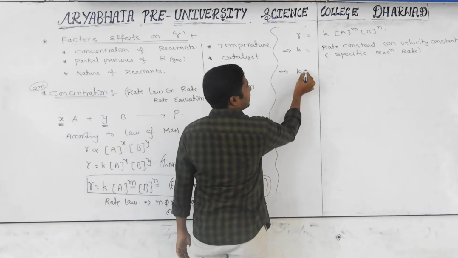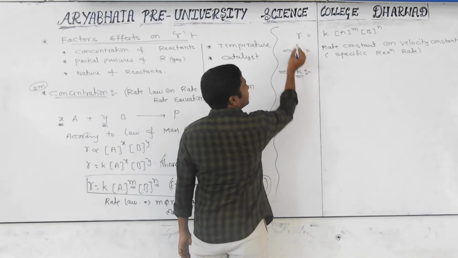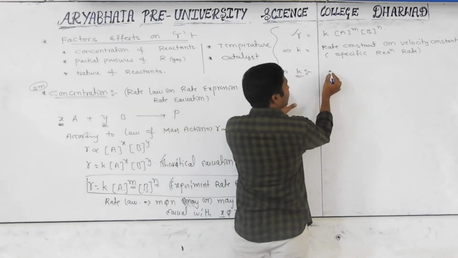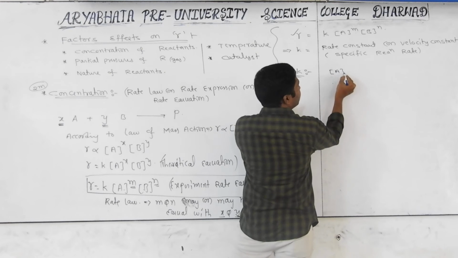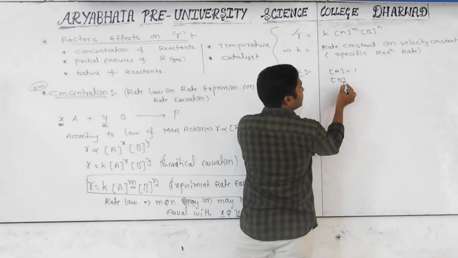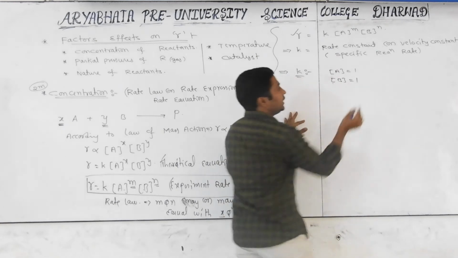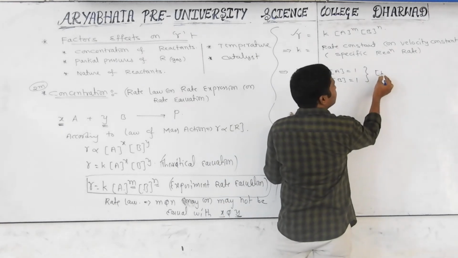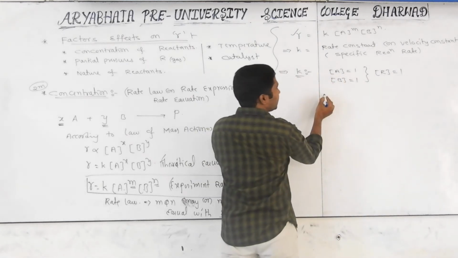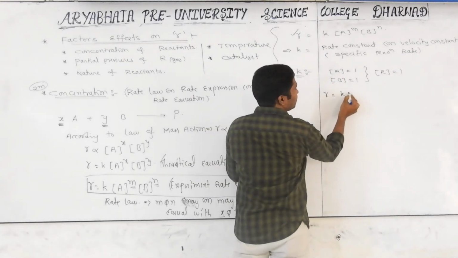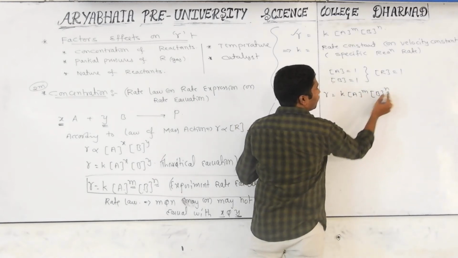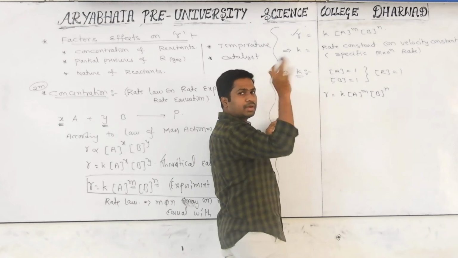So, define the rate constant value. Is it possible from this? Yes. Whenever the concentration of A is 1 molar and the concentration of B is also 1 molar, indirectly we can say the concentration of the reactants equals 1. Substitute in the rate equation, R = K [A]^m [B]^n. Whatever the powers are, 1 to the power of anything is 1.